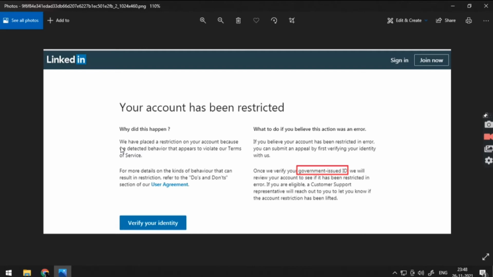And if it fails, you will be told that the documents you uploaded are not clearly visible, so re-upload or re-verify your identity by uploading the documents again. First of all, try with your Aadhaar card back side and front side, with a clearly visible photo and a readable barcode, as well as everything mentioned there.